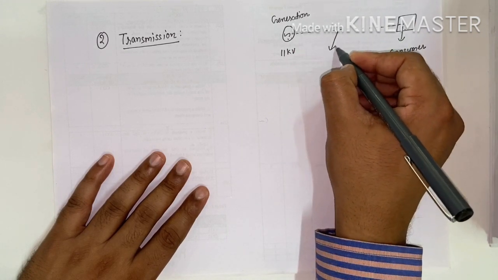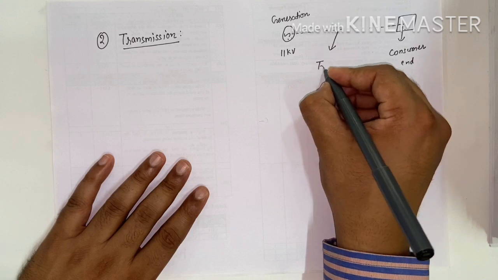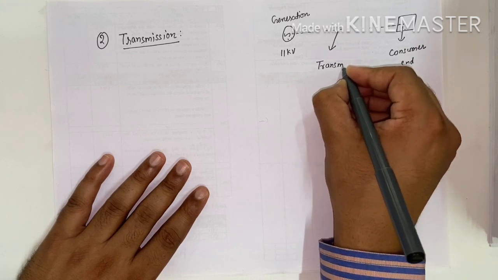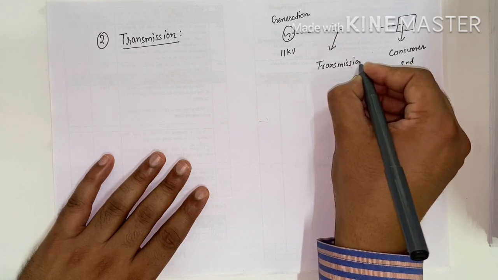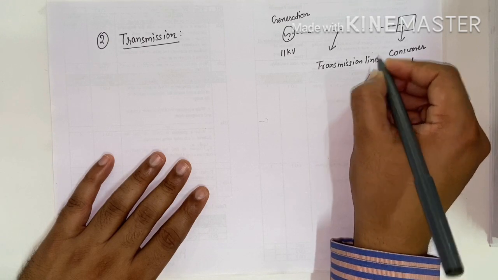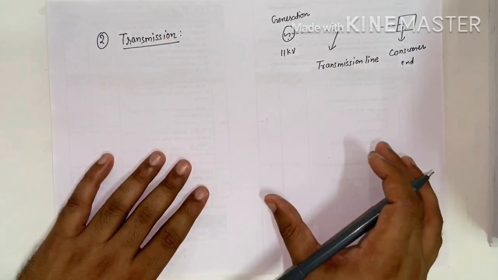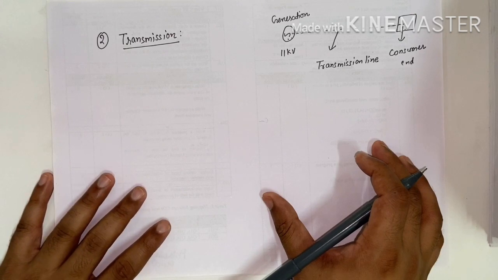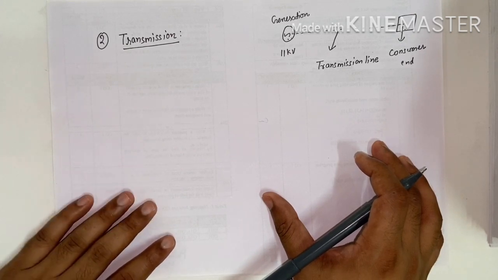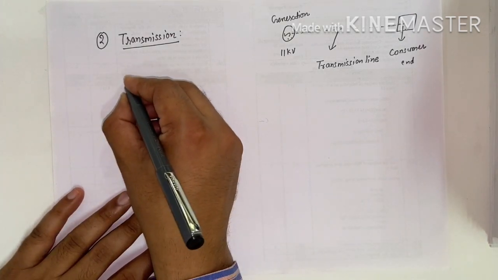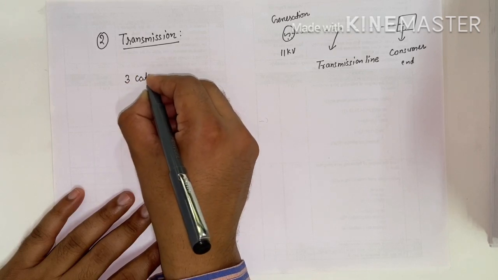For transmitting we require transmission lines. This transmission line comes under the category of transmission. Now transmission lines are classified into three categories.